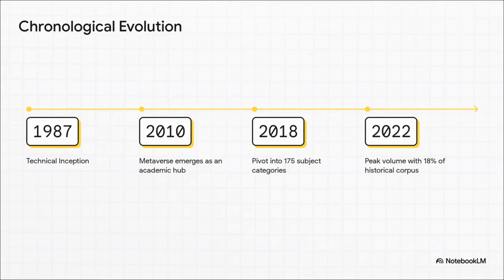Research suddenly expanded way beyond just computer science, branching into 175 different subject categories. Disciplines like medicine, education, and sociology started applying these concepts, eventually peaking in 2022 to represent 18% of the entire historical corpus. So we've shifted from just building these tools to actually applying them to really complex human problems.